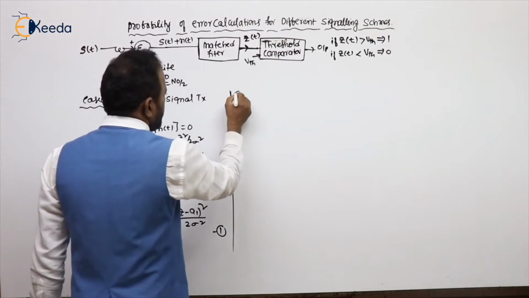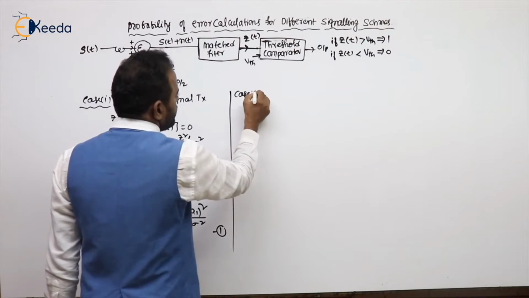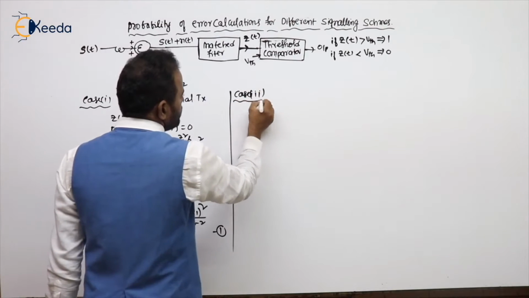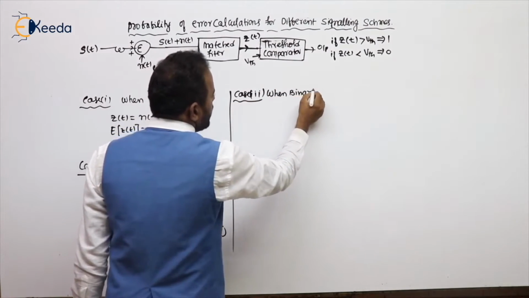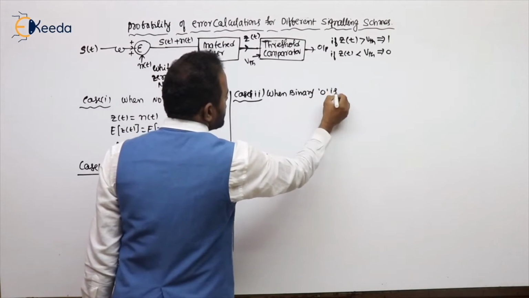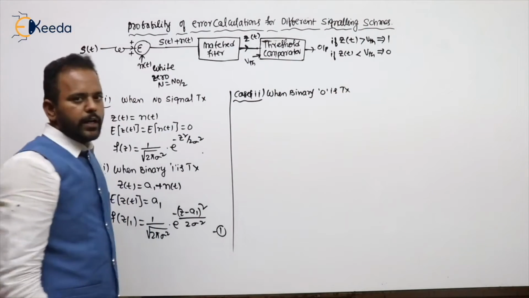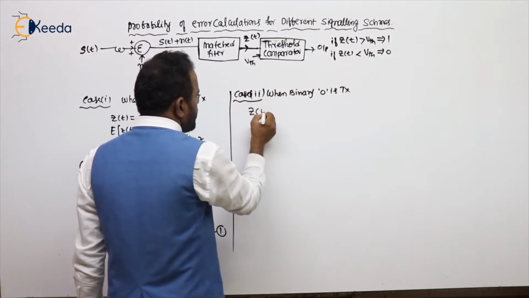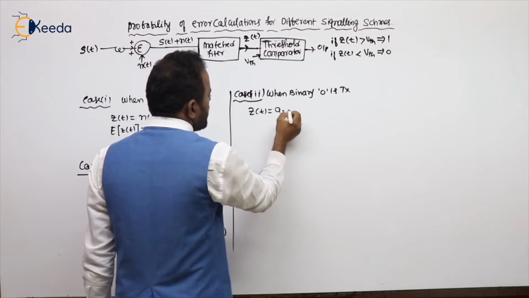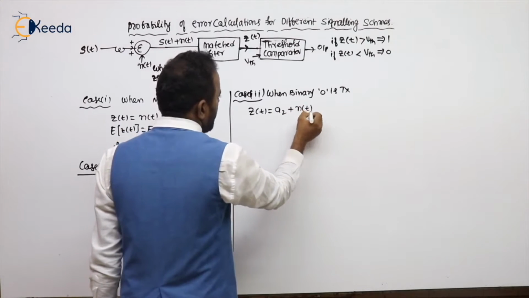Let's see case 3, when binary 0 is transmitted. When binary 0 is transmitted, what is Z of t? Corresponding to the signal, let's take A2, plus N of t.